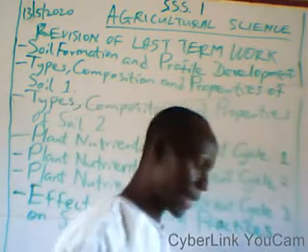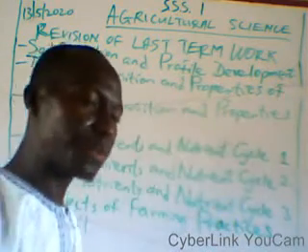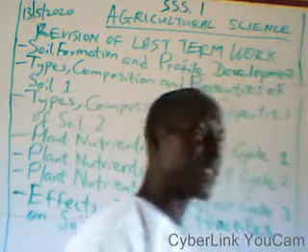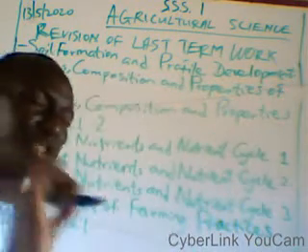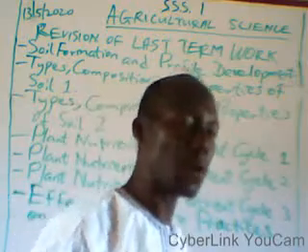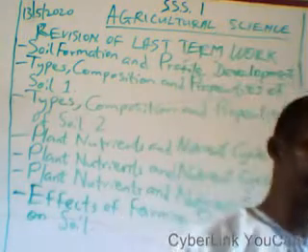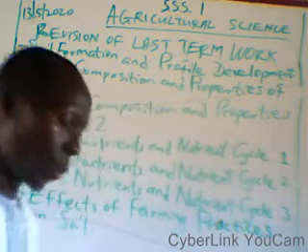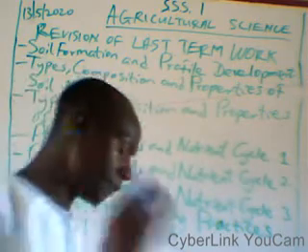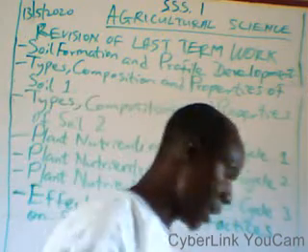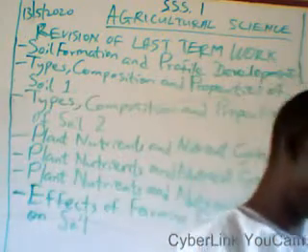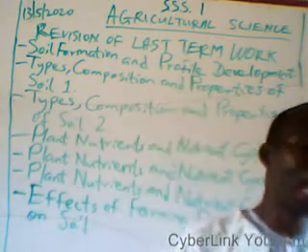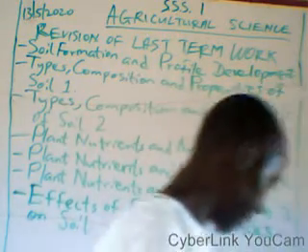Then we have processes of soil formation. Under processes of soil formation, we have weathering. And what is weathering? Weathering is the disintegration or the breaking down of rock into pieces to form soil. Types of weathering: we have basically 3 main types, physical weathering, chemical weathering, and biological weathering.